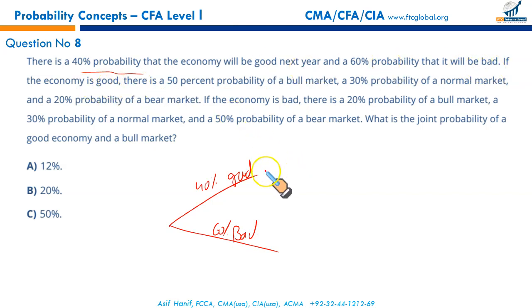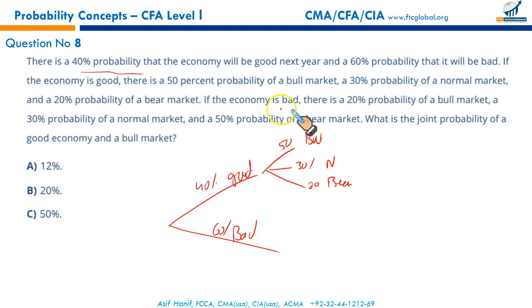If the economy is good, there is 50% probability of a bull market. There is 30% probability of a normal market and 20% probability of a bearish market. This was the good part of the economy.